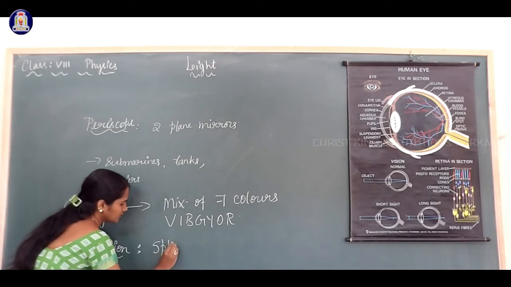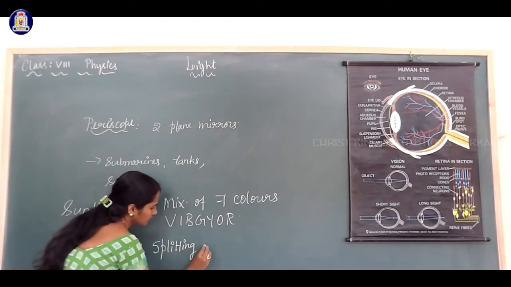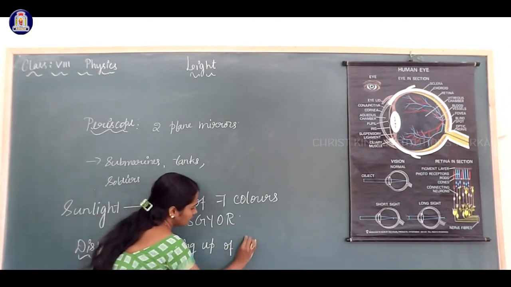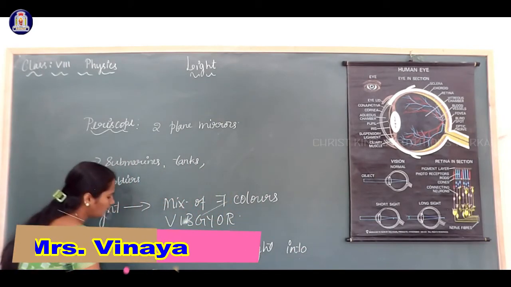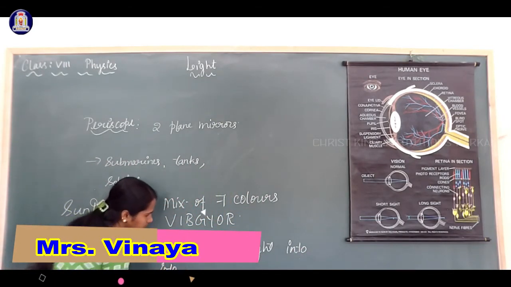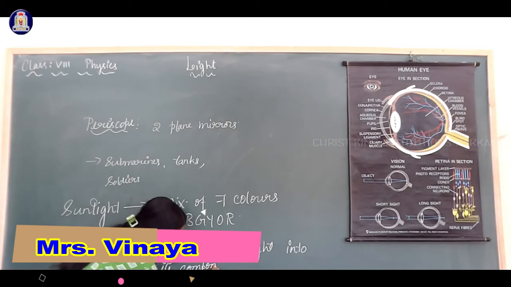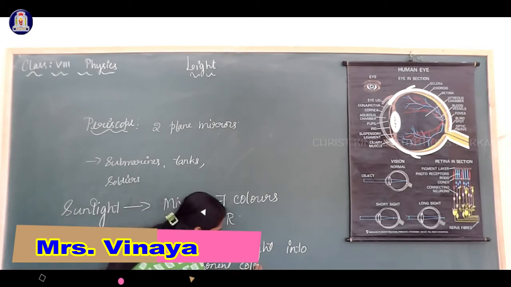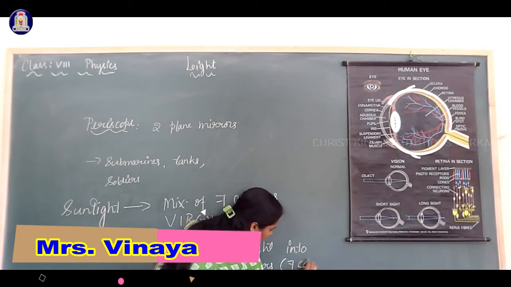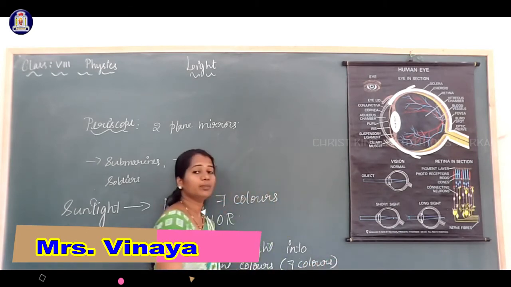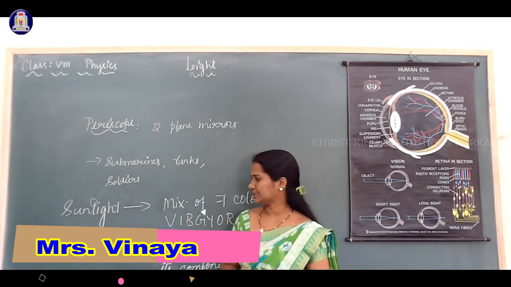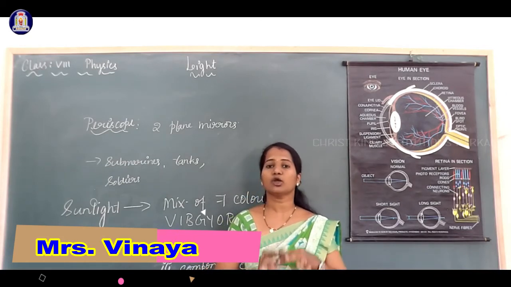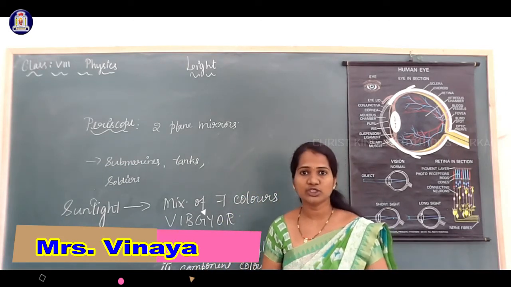What is dispersion of light? Splitting up of light into its component colors. Component colors means the 7 colors. You can say splitting up of light into its 7 colors is called dispersion of light, or splitting up of light into its component colors is called dispersion of light.